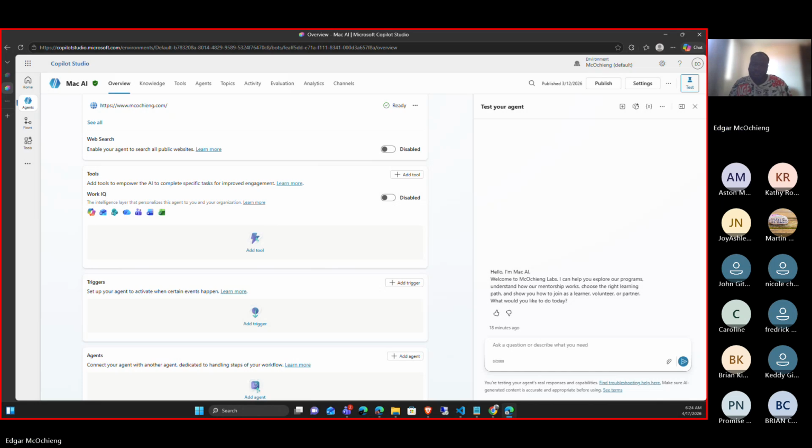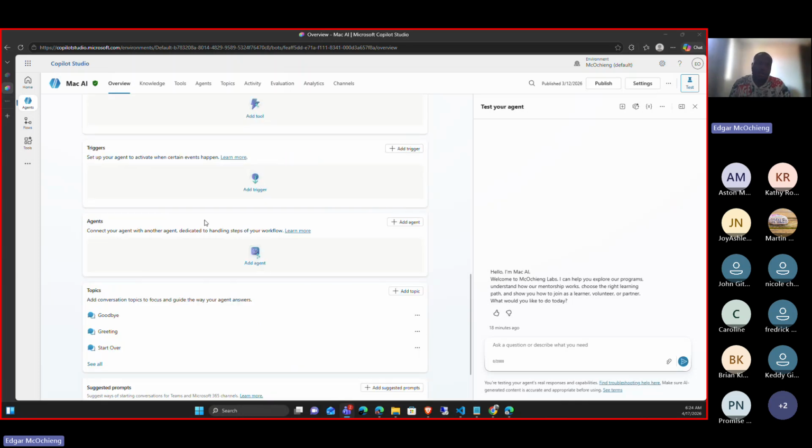Apart from that is triggers. A trigger is where we want our agent to work without us being in the loop. An example: I have an email, and in this email, I want to check who actually texted me and what they want.